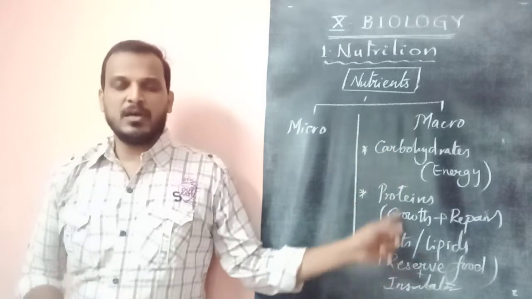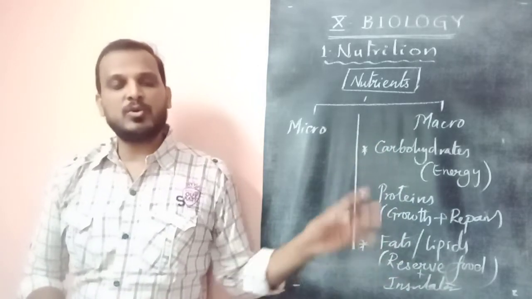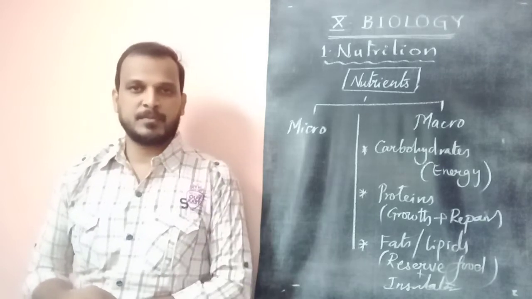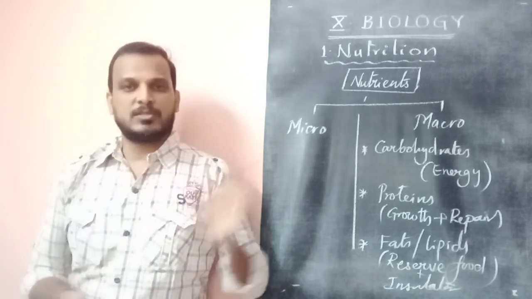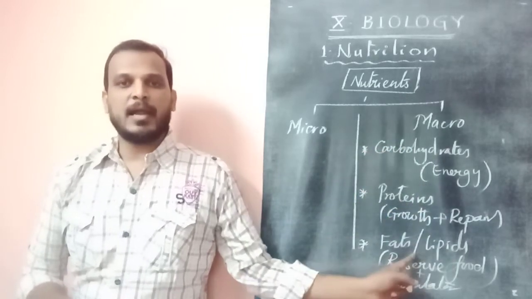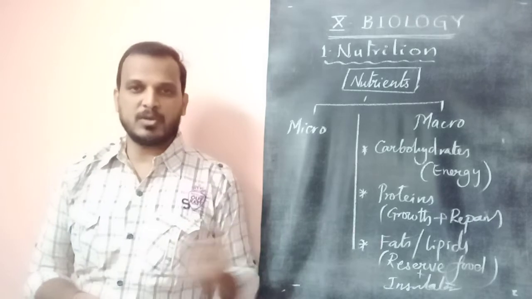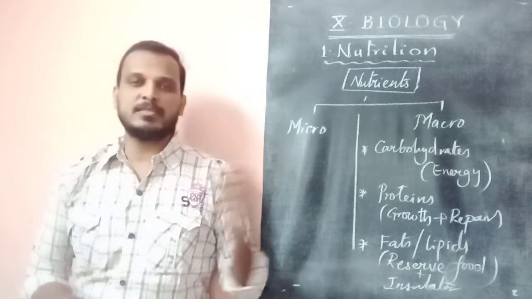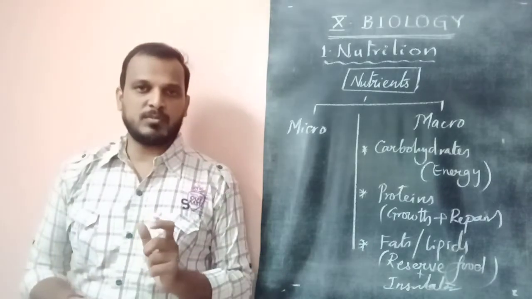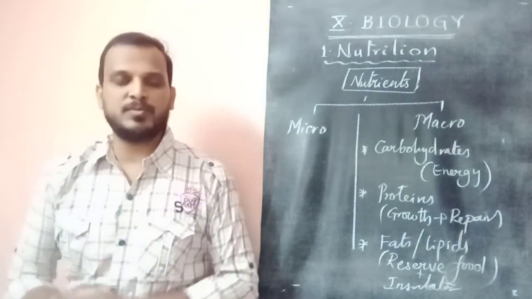So these are all called macronutrients, which should be supplied to an organism in large quantities. Yes, dear children. Carbohydrates in a very high amount, proteins in an average amount, and fats in a lesser amount, because it is a reserve food and also used as an insulator. Now come to the list of micronutrients. Micro, as the name tells, means very little to be supplied.